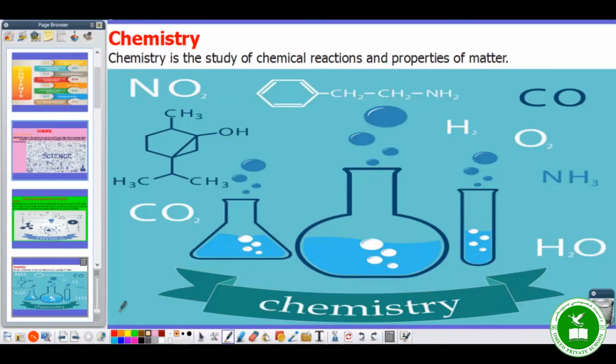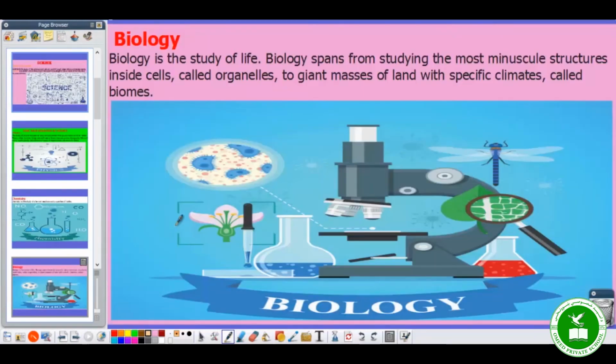Here we talk very briefly, and later on we will talk in detail. Now biology. This is the third main branch of science. Biology is the study of life. Biology studies every living thing. Living things means human beings, animals, trees, meaning plants. It studies all living things, from the smallest structure of living things up to the large organs of living things.